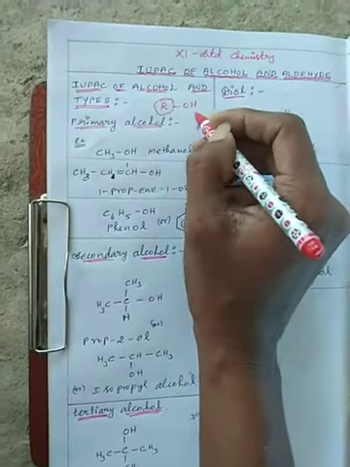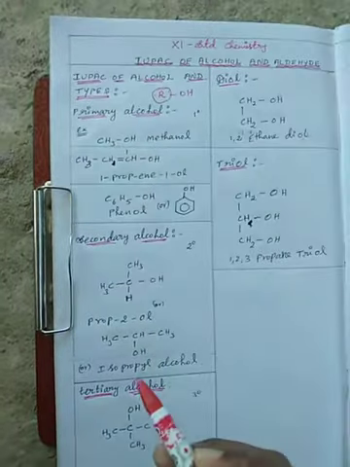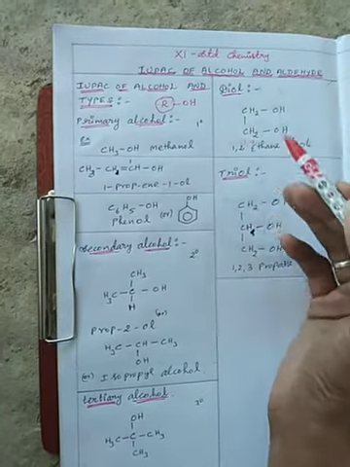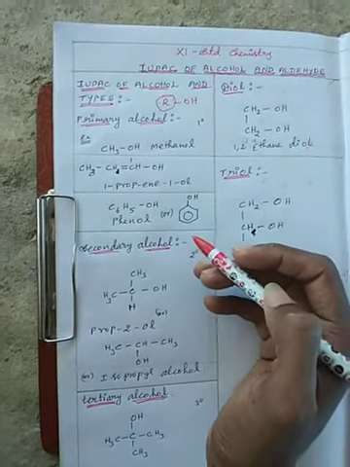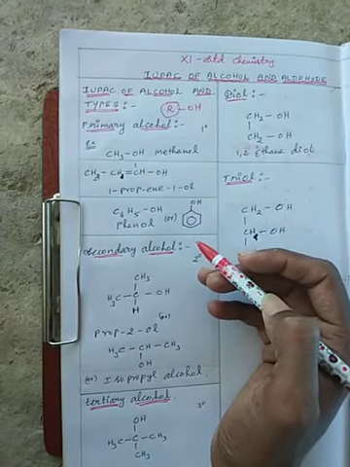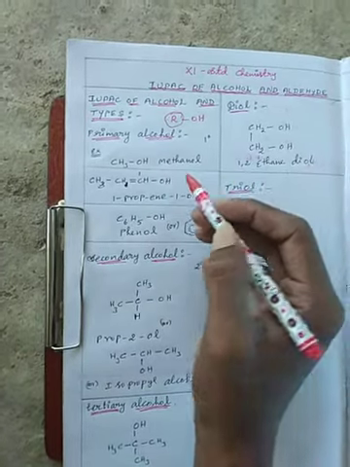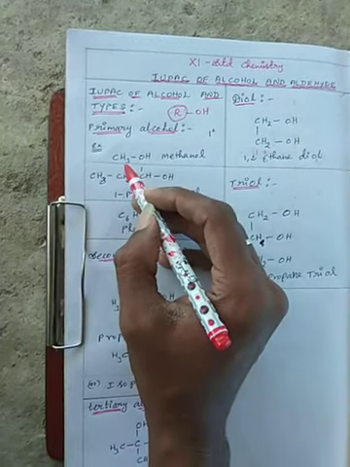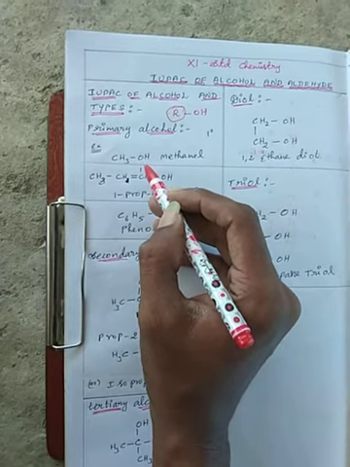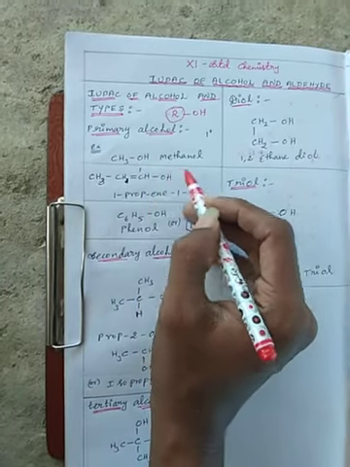Based on the types, we now discuss primary alcohol, secondary alcohol, and tertiary alcohol. The first type is these, and diol and triol are another type. Open chain compounds like alkane, alkene, alkyne react to give alcohol. The first example, already known: one carbon, meth, with only one alcohol functional group, is called methanol.